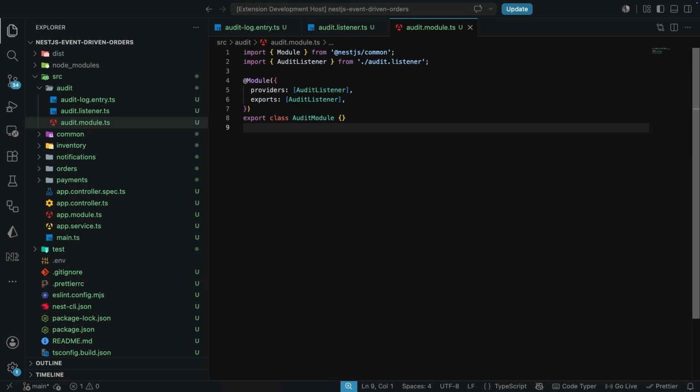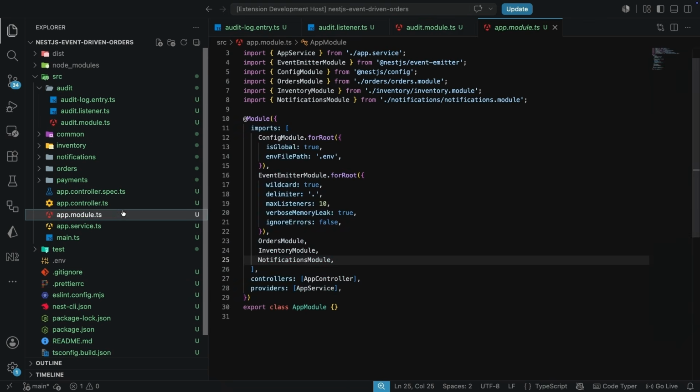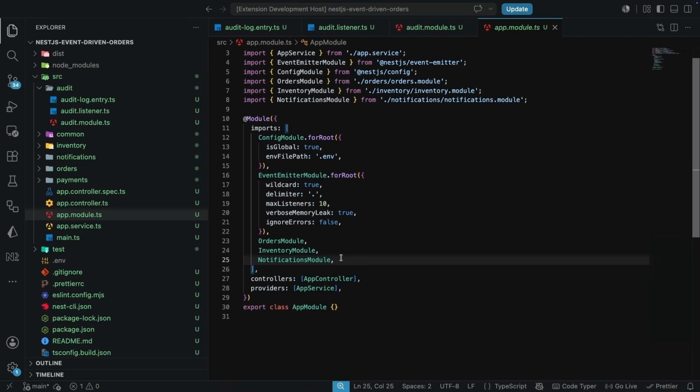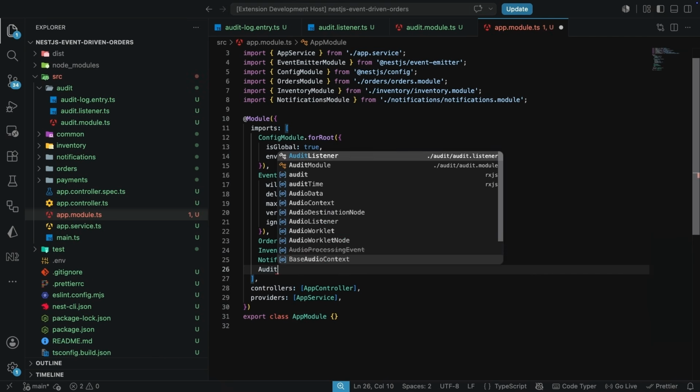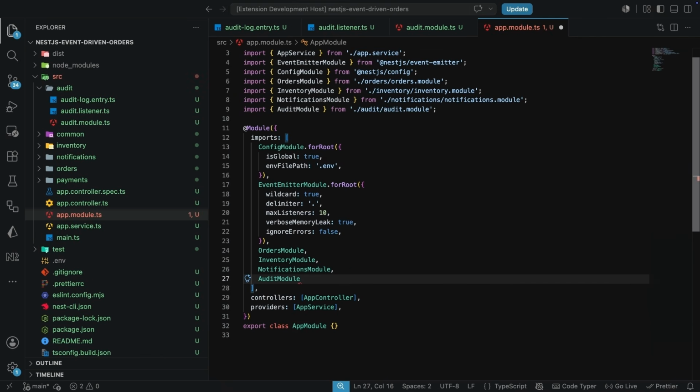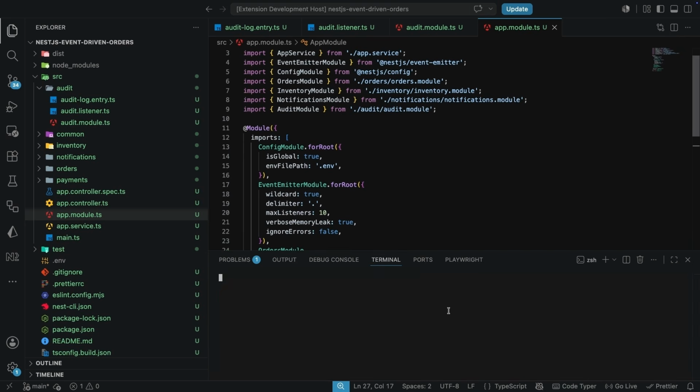And now we need to register this new class in the application module. So let's come over to the application module, and here we are going to register this new class over here, just like this. Now we have successfully created the audit module. This audit module is actually helpful. Let's go on and test things.